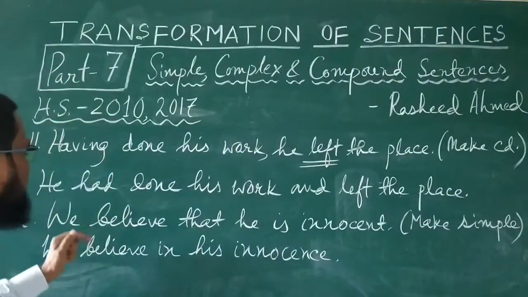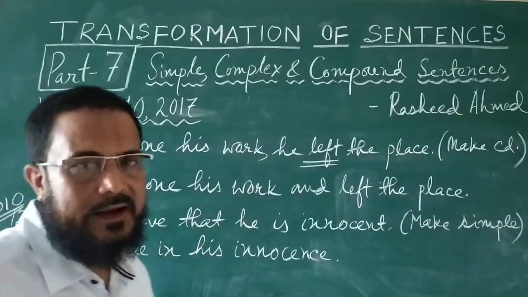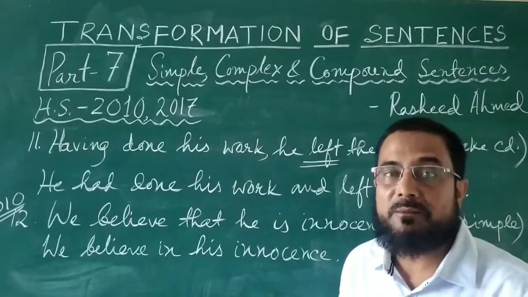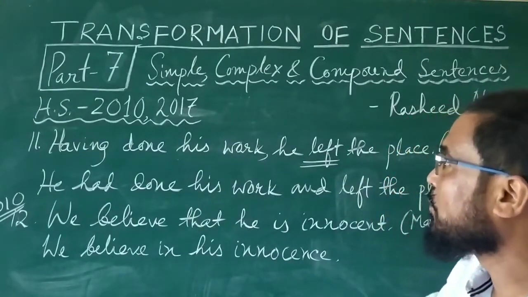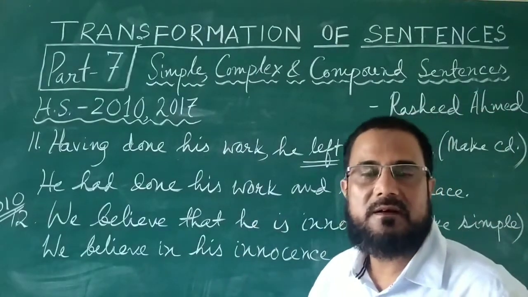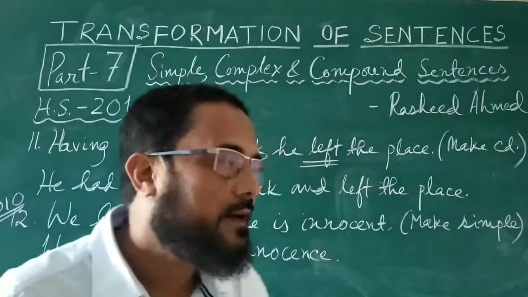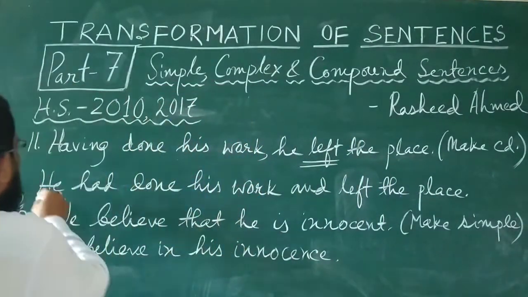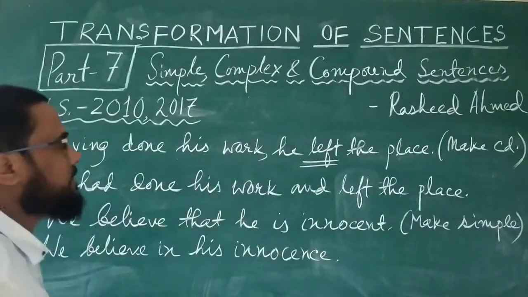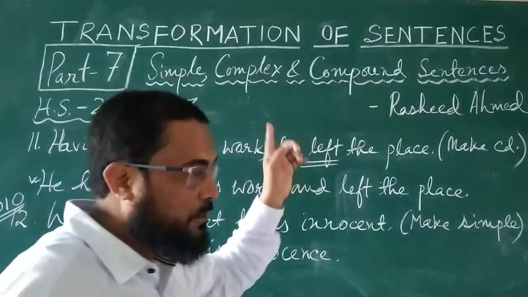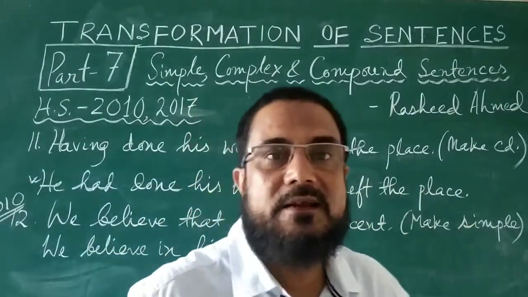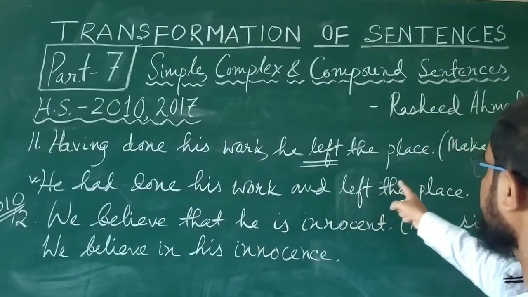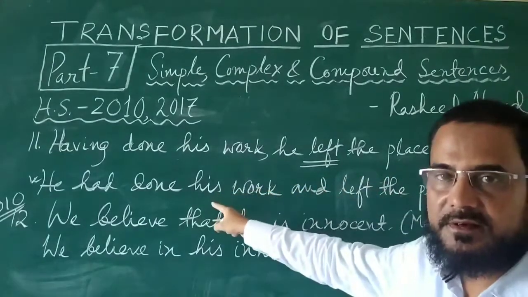The compound sentence will be: he had done his work and left the place. This is compound. If you want to make it complex, then the answer will be: when he had done his work, he left the place. That will be the complex sentence. And this is the answer: he had done his work and left the place. That is the compound sentence. And the one beginning with when he had done his work, he left the place, that will be complex. But our instruction is to make it compound. So this is the answer.